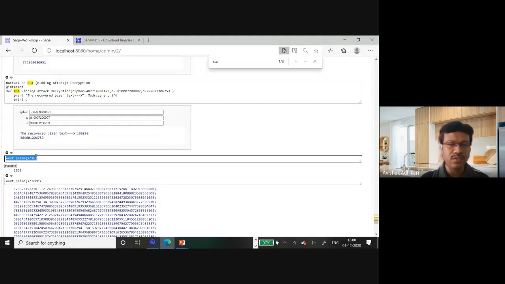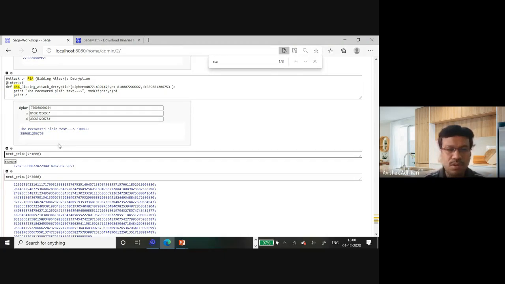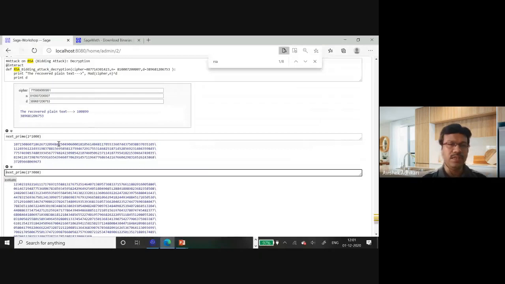You may think this is very small, so why not 2 to the power 100? If you run it, very quickly it gives you this value. It will contain around 30 digits. If you want to make it a little more, you can make it like this, and it will take a little more time. As you understand, this is a small laptop; if it were a desktop, it could have given the result more easily. It gives you the value maybe within 30 seconds. The slash means a new line, so it's a continuation. It will contain around 300 digits.